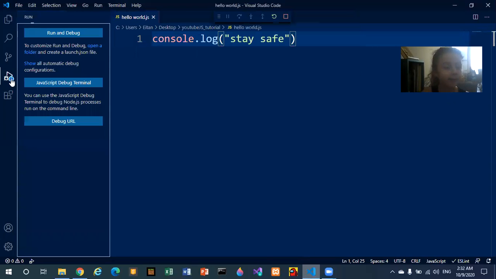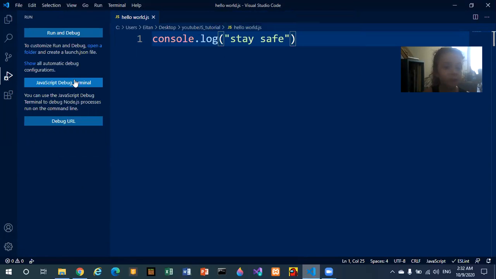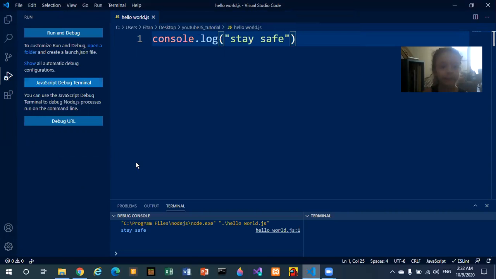Click here on the little play icon, and then it's gonna be like it's running. And then we hit JavaScript debug terminal like we did, and it wrote stay safe.